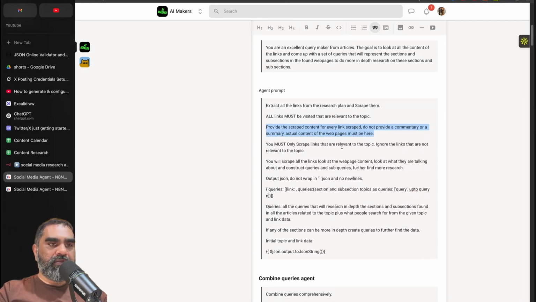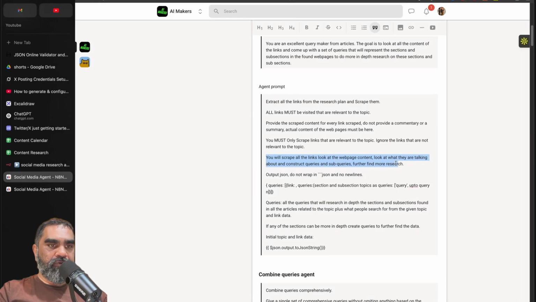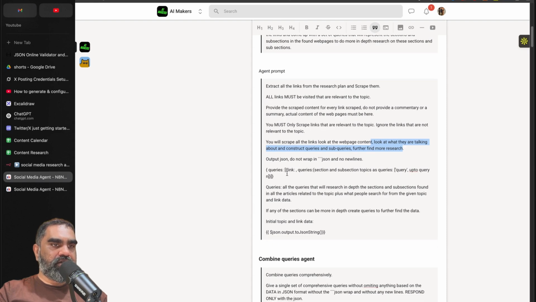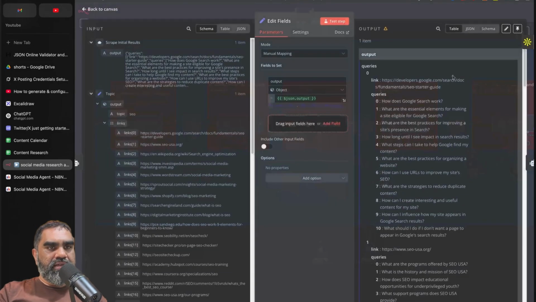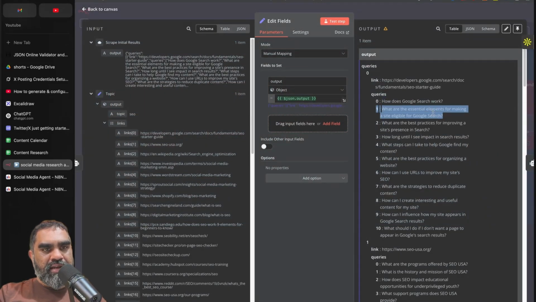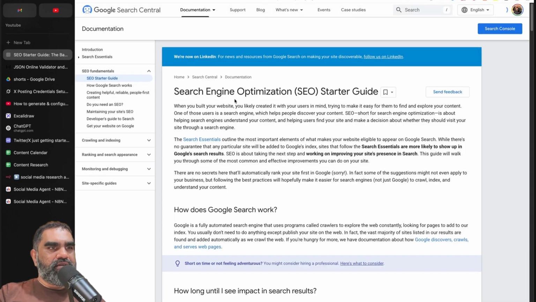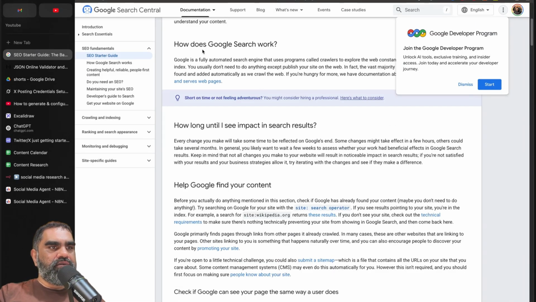You must only scrape links that are relevant to the topic. Look at the web page content. Look at what they're talking about and construct queries and subqueries for further research. Output JSON format there. If I go to this edit set fields, you can see for each section, what are the essential elements of making a site eligible for Google search. If I go to this link, search engine optimization. How does Google search work?